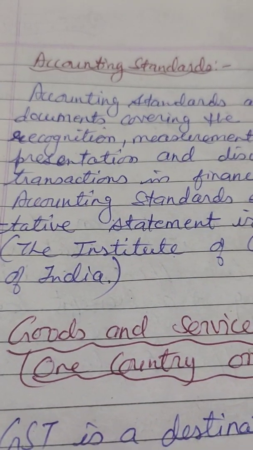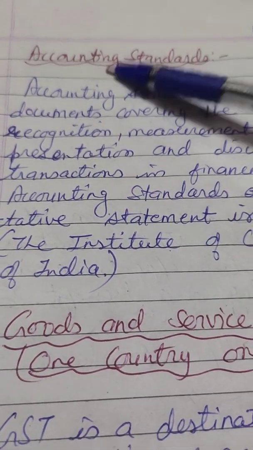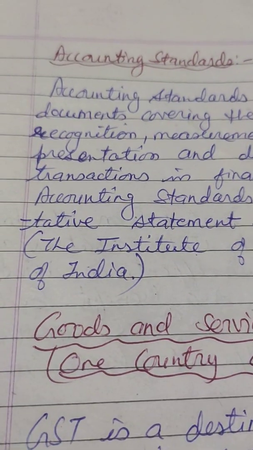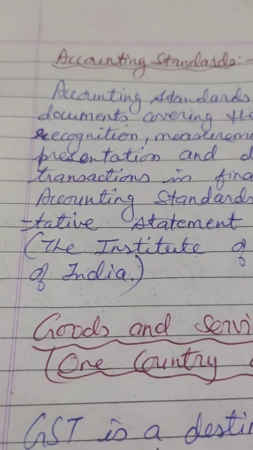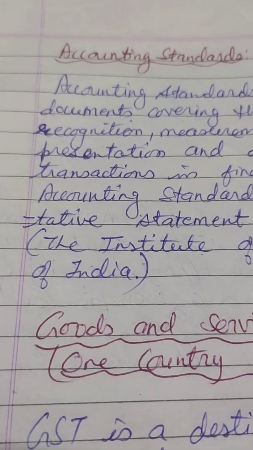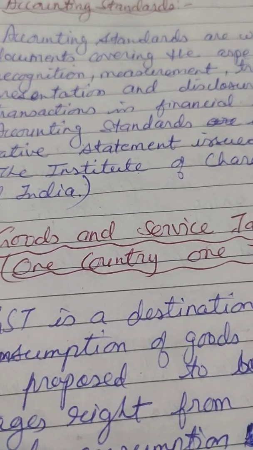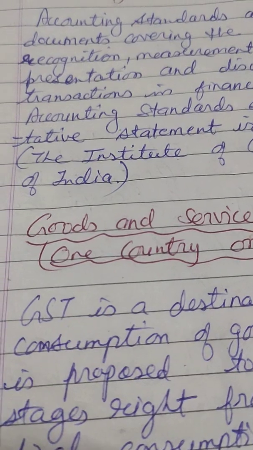Now all these are given by accounting standards, and these accounting standards are given by ICAI, Institute of Chartered Accountants of India, and all the recording of transactions and maintaining account books depends on these accounting standards.